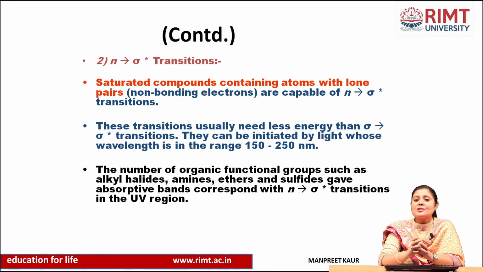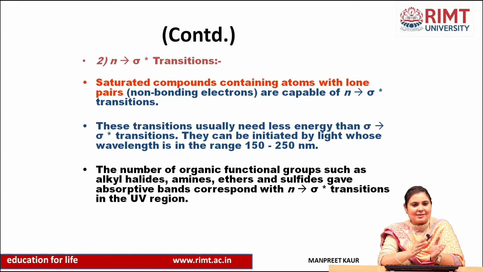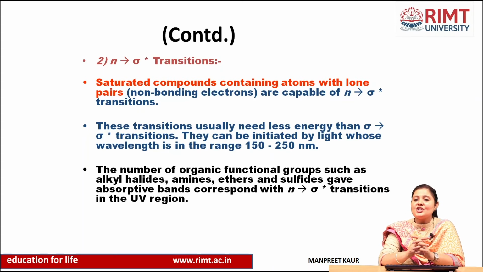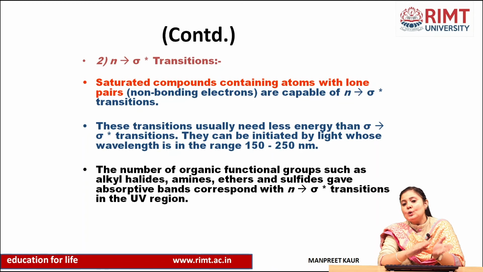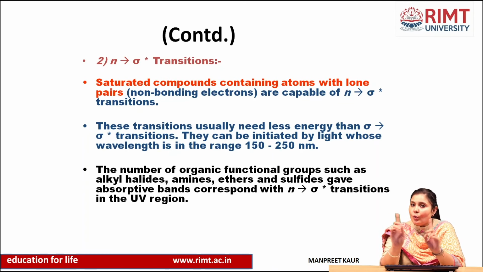These transitions usually need less energy as compared to sigma to sigma star transitions. They can be initiated by light whose wavelength is in the range of 150 to 250 nanometers. There are a number of organic functional groups, such as alkyl halides, amines, ethers, and sulfides, that give absorption bands corresponding to n to sigma star transition in the UV region.